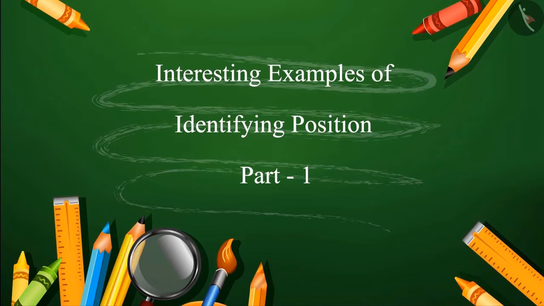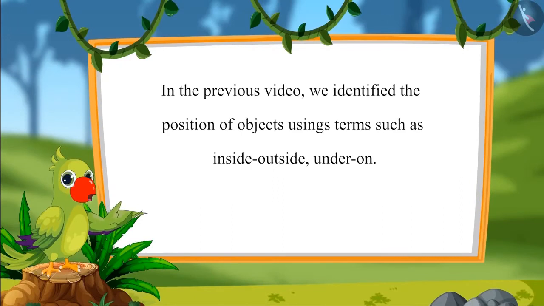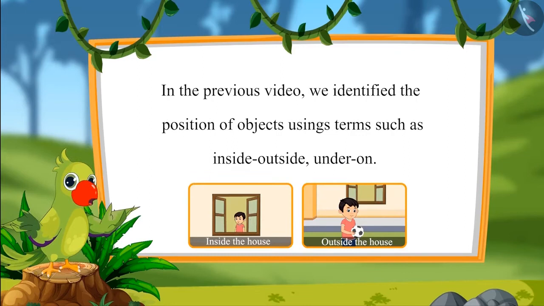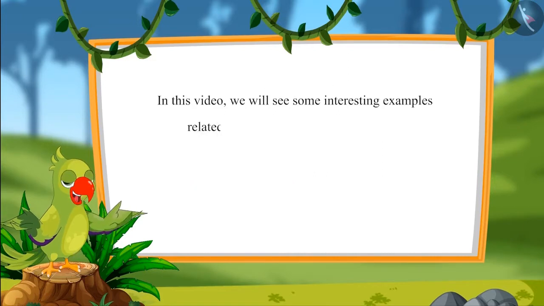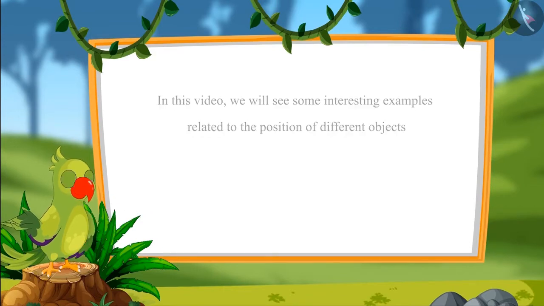Interesting examples of identifying position, part 1. So children, in the previous video we learned how to identify the position of different objects and know the position of objects using terms such as inside, outside, under, on. In this video we will see some interesting examples related to the position of different objects.